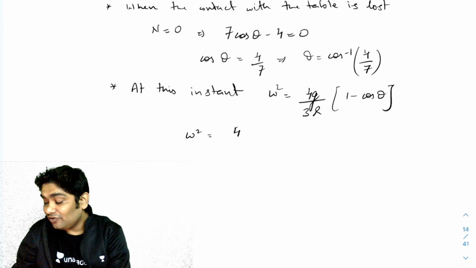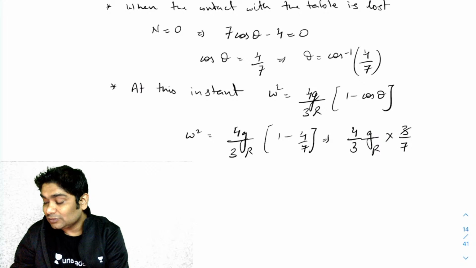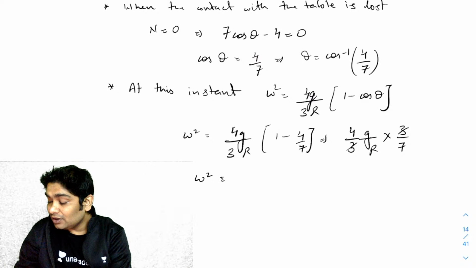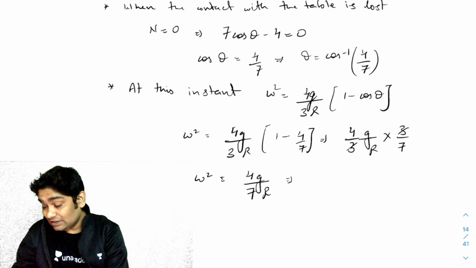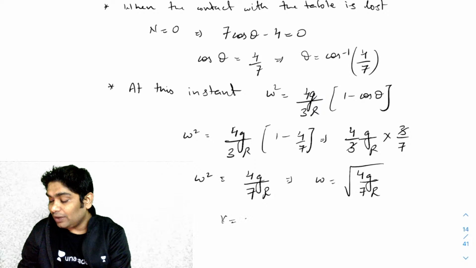Now cos theta I just calculated is 4 by 7, so I substitute that value and I'm getting omega square as 4g over 3R times 1 minus 4 by 7. So what I'm getting is 4 by 3 g over R into 3 over 7. So omega square equals 4g by 7R. If I had to find the V, omega becomes equal to root of 4g over 7R, and V would be omega times R. Why?